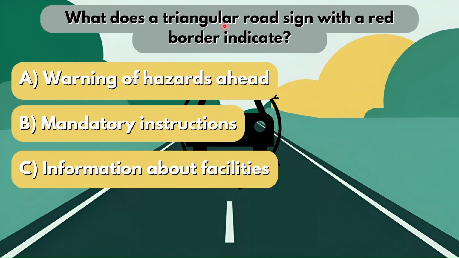What does a triangular road sign with a red border indicate? Is it option A, it's warning of hazards ahead? Is it option B, mandatory instructions? Or is it option C, information about facilities? Correct answer here would be option A, it's warning of hazards ahead.